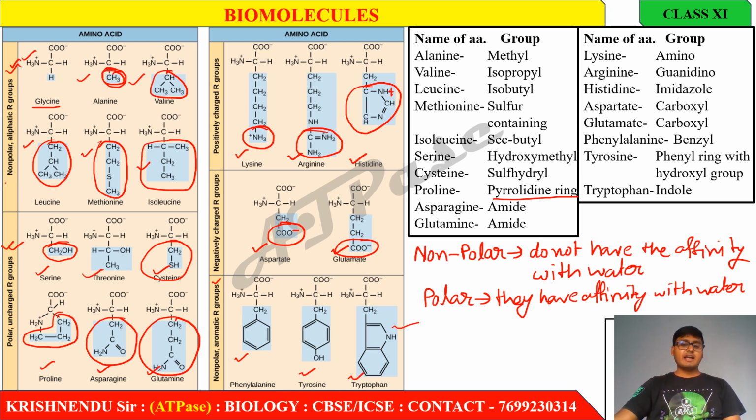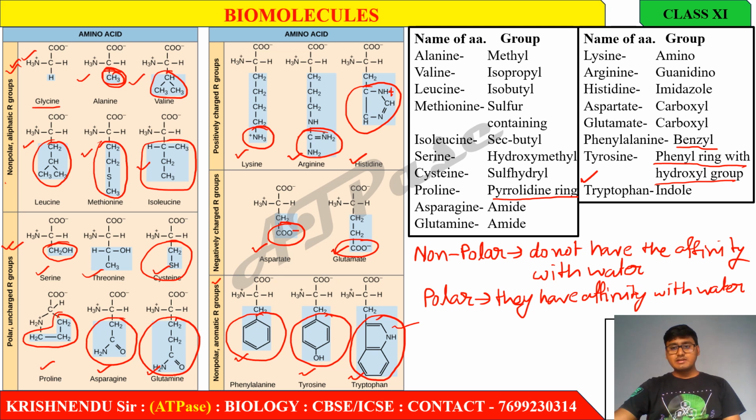Next, these are aromatic groups, phenol group. Phenylalanine has a benzyl group or phenol group. This is actually the benzyl group. That is why the name is phenylalanine. Next, tyrosine has a phenyl ring with a hydroxyl group. And next, tryptophan has an indole group.